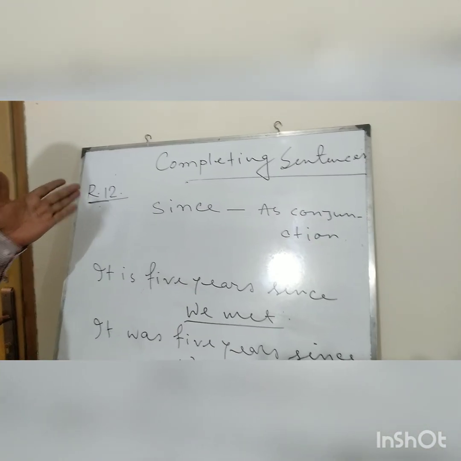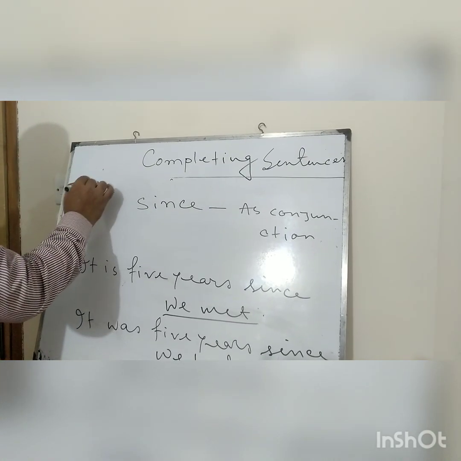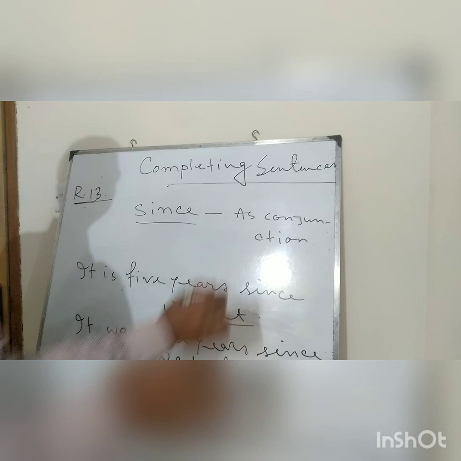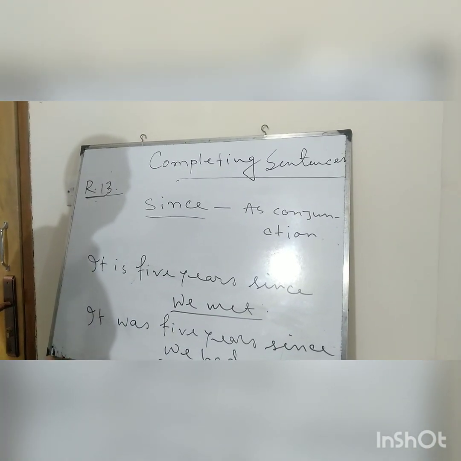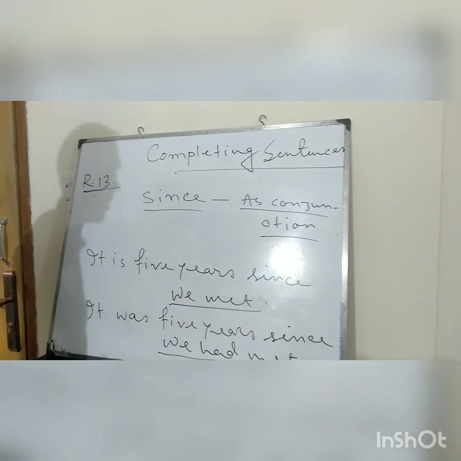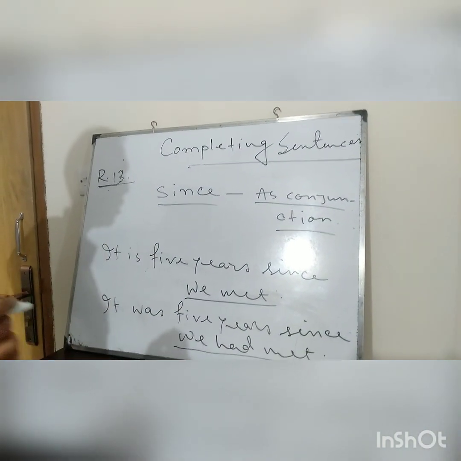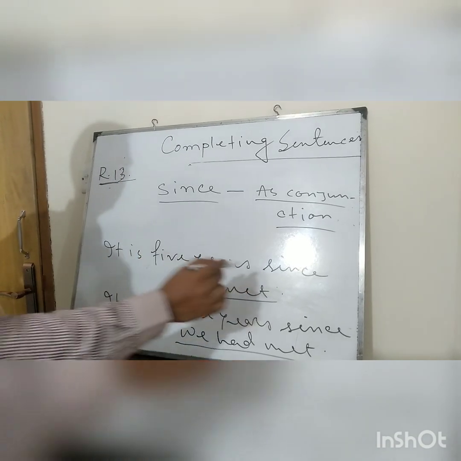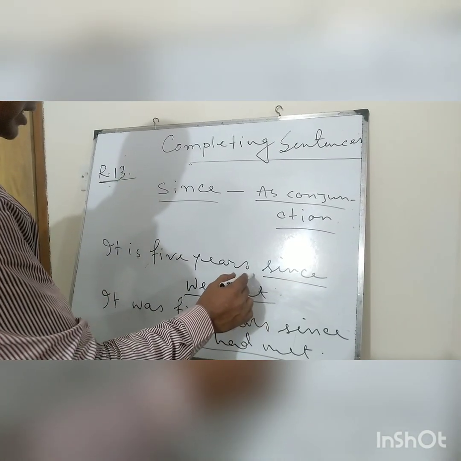It is rule number 13. You are saying that since can be used as preposition as well as conjunction. When it is used as a conjunction, then of course it connects 2 sentences. Then it sits in the middle of the sentence.